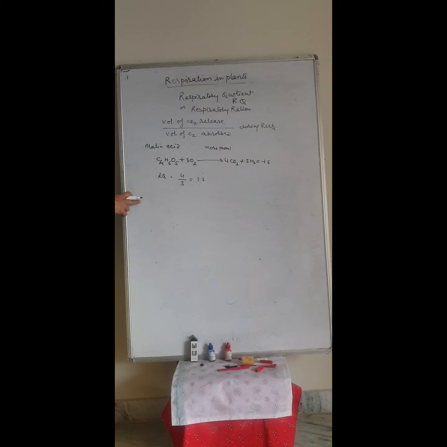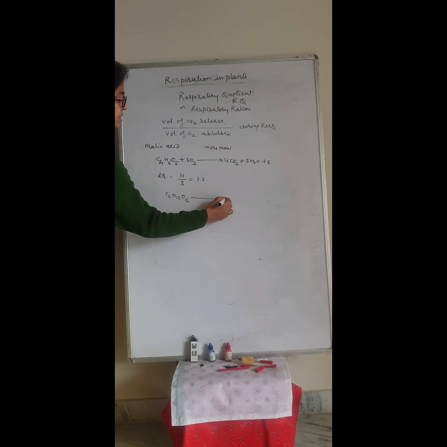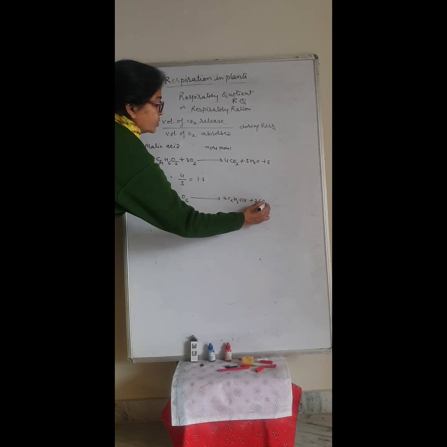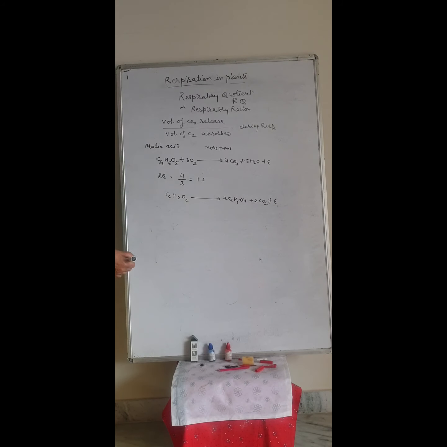Now we will discuss the RQ value for anaerobic respiration. In anaerobic respiration, we know C6H12O6 gives rise to C2H5OH, ethanol, plus 2 CO2 plus energy.